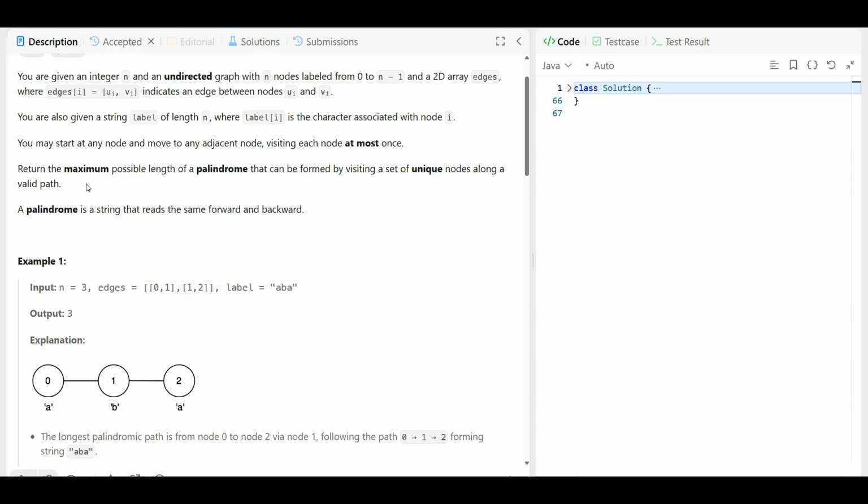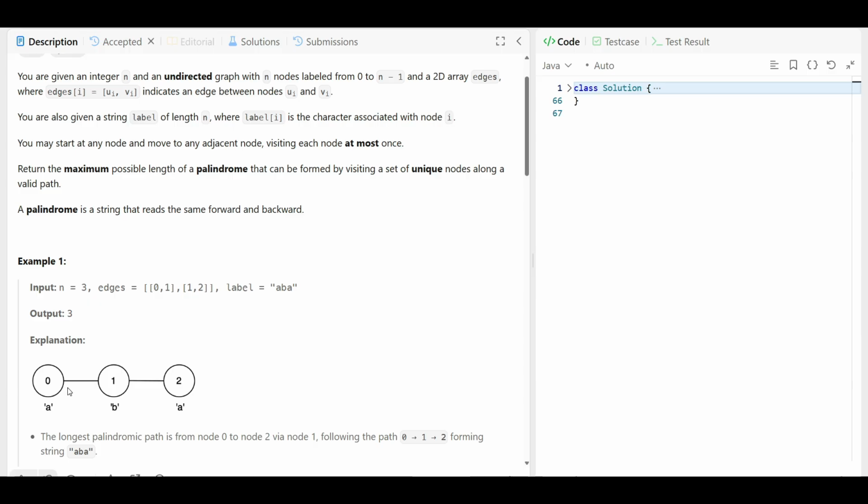Now what we have to do? As the question is saying, we can start at any node and move to an adjacent node via these edges, right? And we have to visit each node only once, maximum one time.